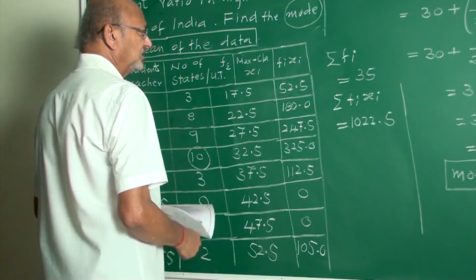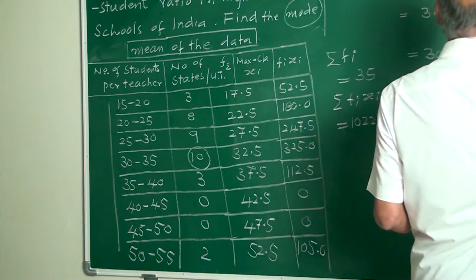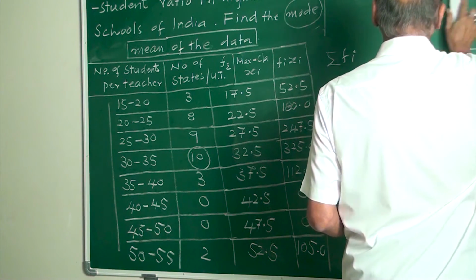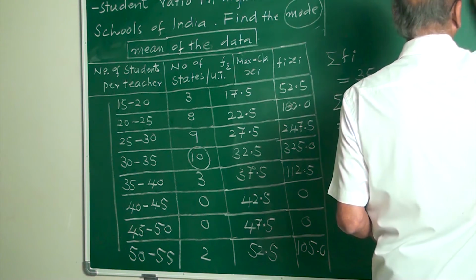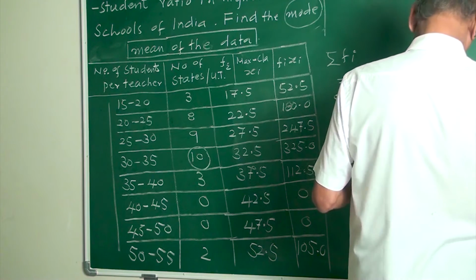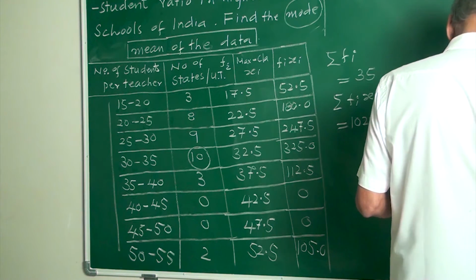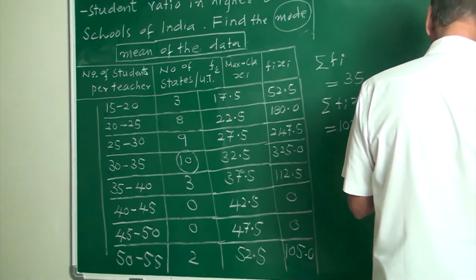And this is fi xi. Then the formula to find mean.